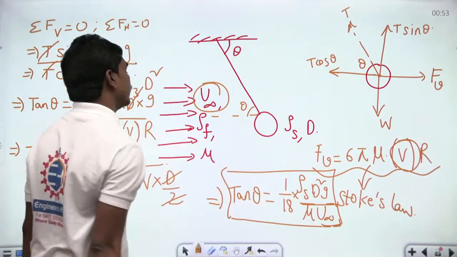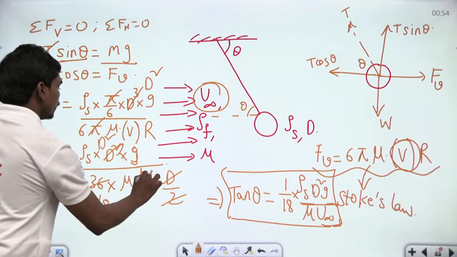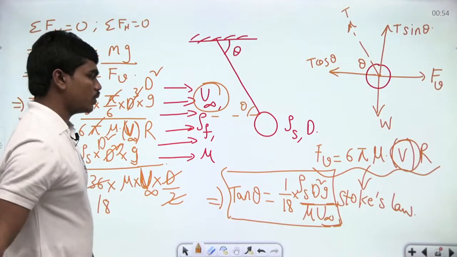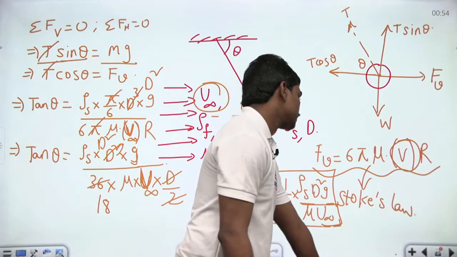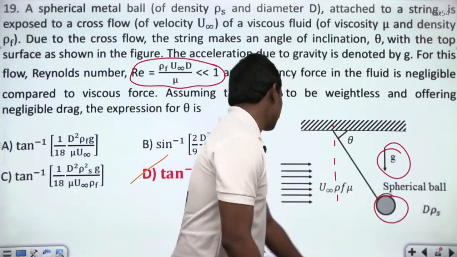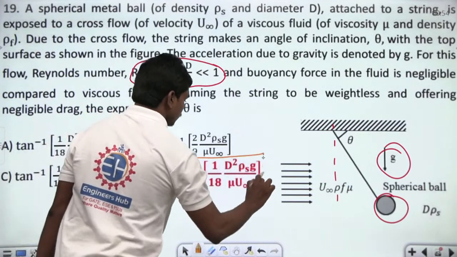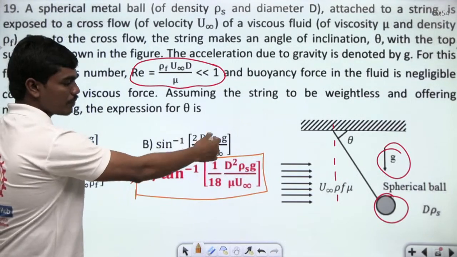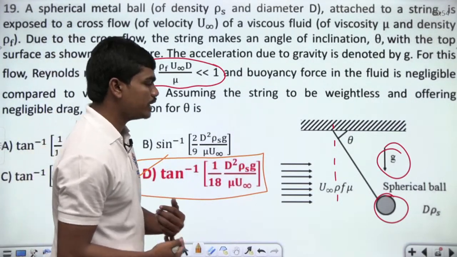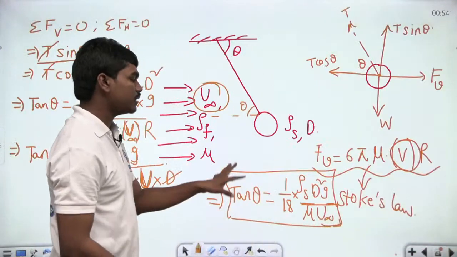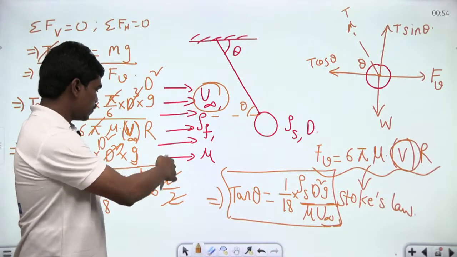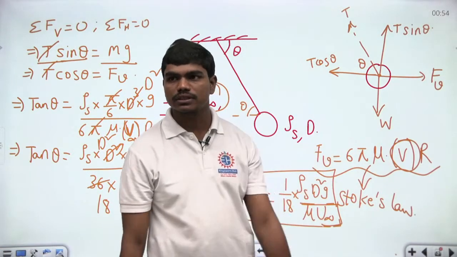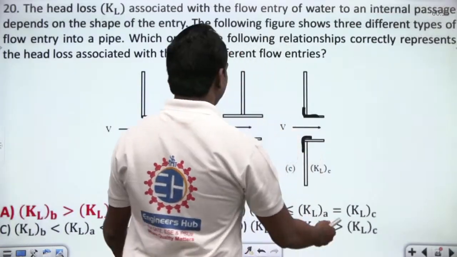So tan theta is equal to 1 by 18 d square rho solid g by mu into u infinity, which we got by this analysis. So theta is 1 by 18 into this term, under a tan inverse. Clear?